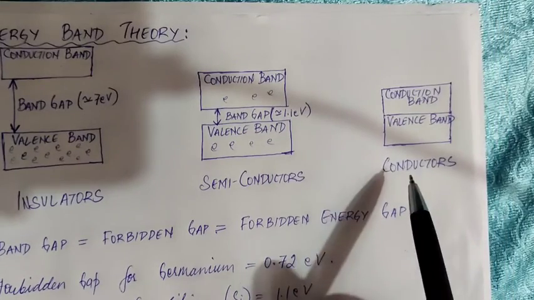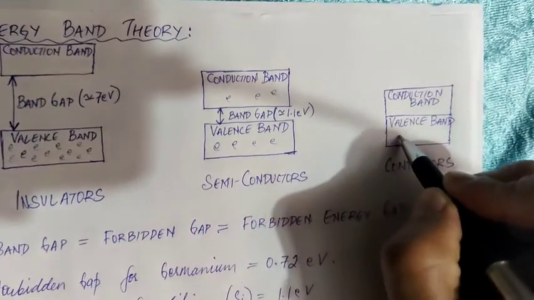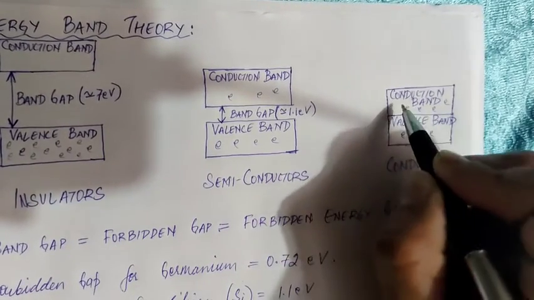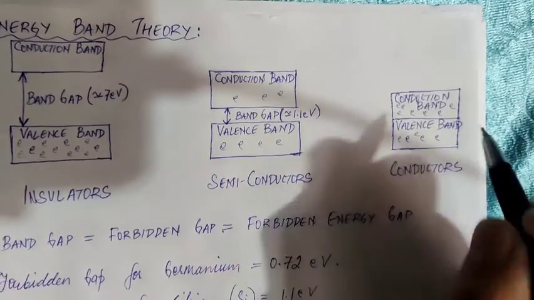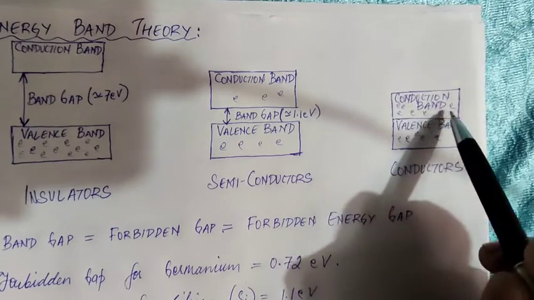And as you can see, in conductors the valence band and conduction band are overlapping. So it's very, very easy for electrons to reach the conduction band. So there are large numbers of electrons in the conduction band as well, so in conductors there are lots of free electrons.